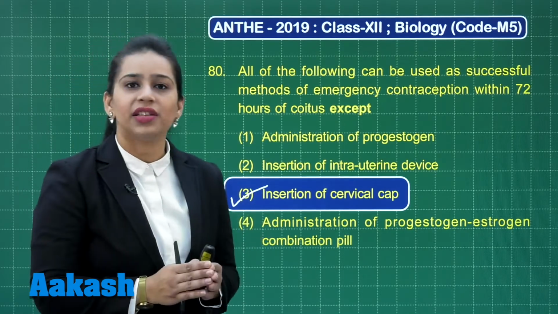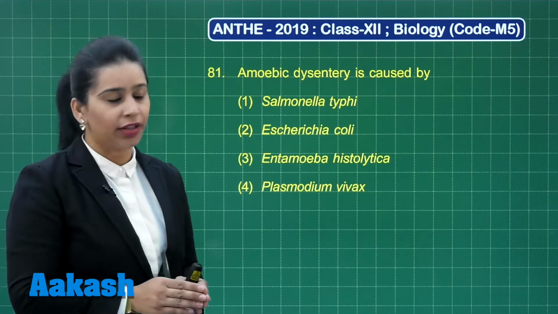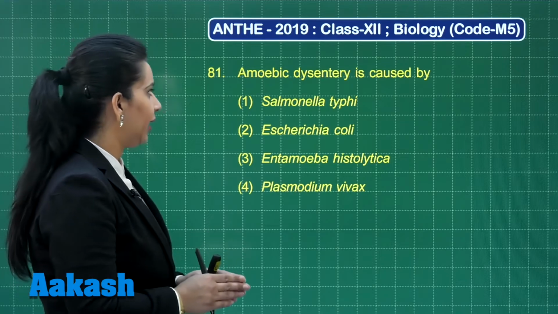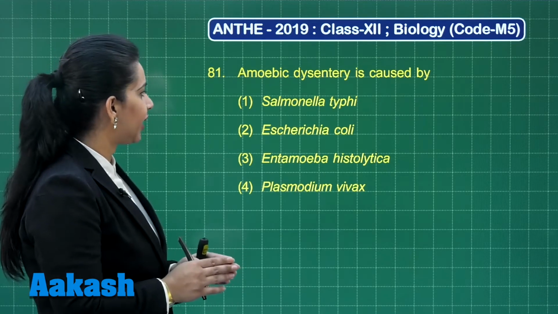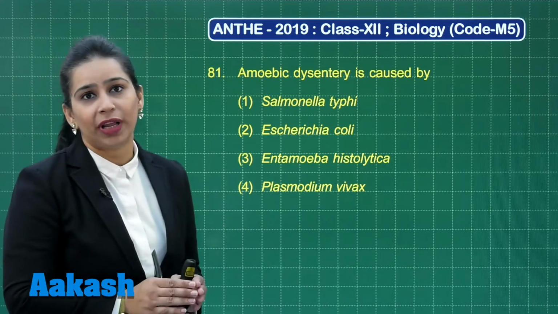Now let's see some other questions here. Now the next question is question number 81, which asks us, amoebic dysentery is caused by first Salmonella typhi, second Escherichia coli, third Entamoeba histolytica, and fourth Plasmodium vivax.